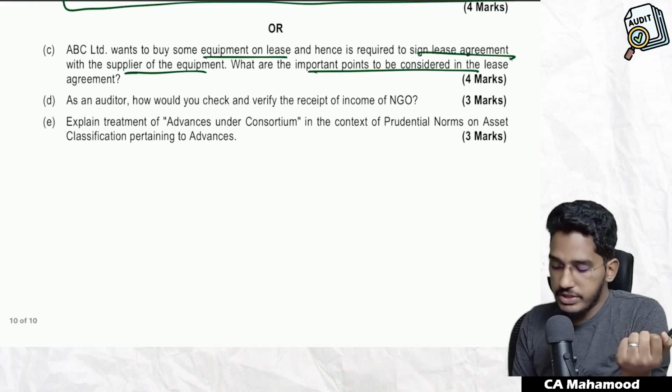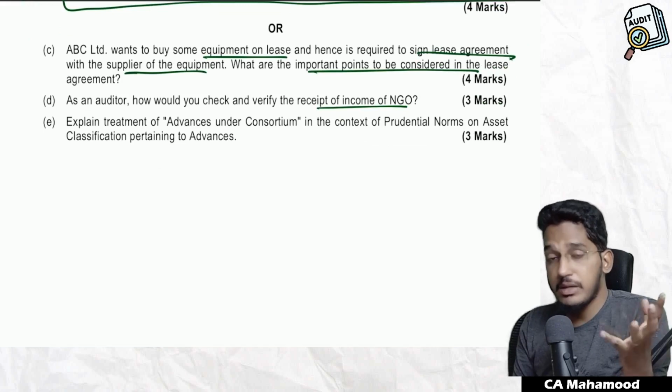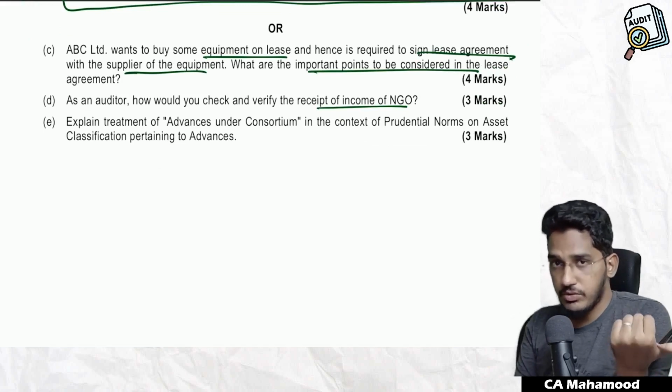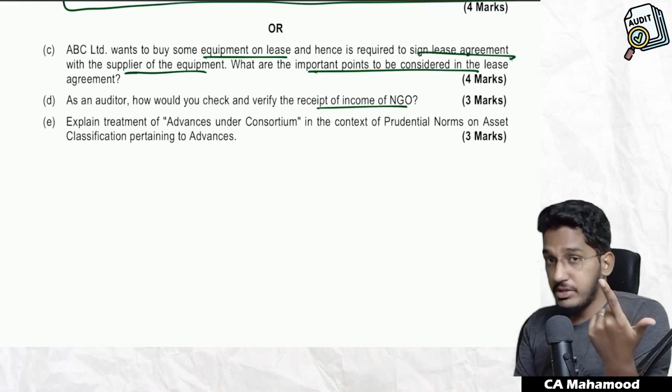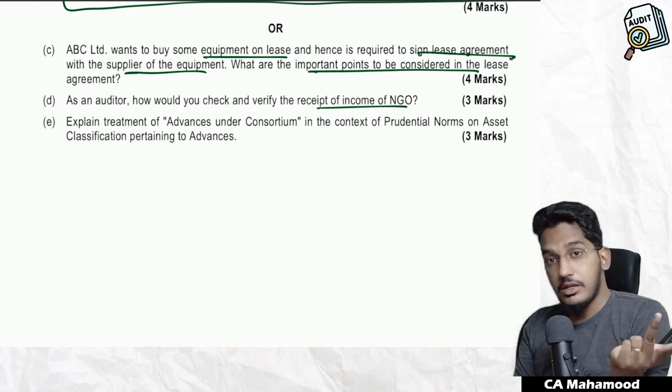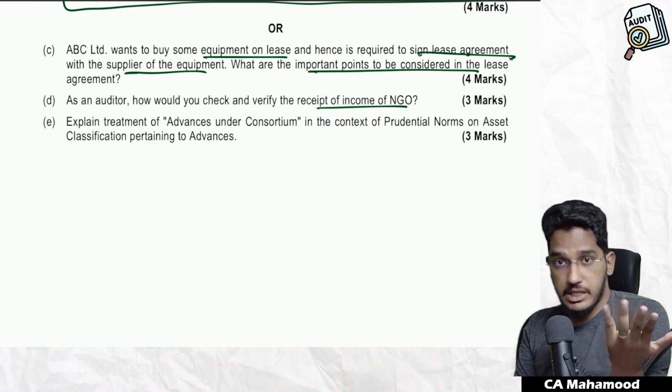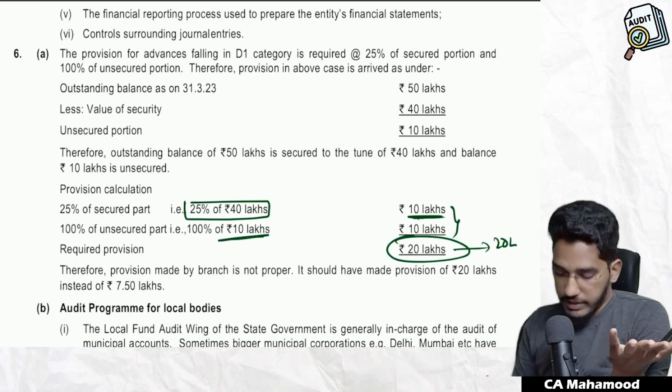As an auditor, how would you check and verify the receipt of income of NGO? What kind of incomes will be there for NGO? Donations will be there. From members, membership fees will be there. Contributions will be there. Government grants will be there. Specific donations will be there. So how do you verify it?